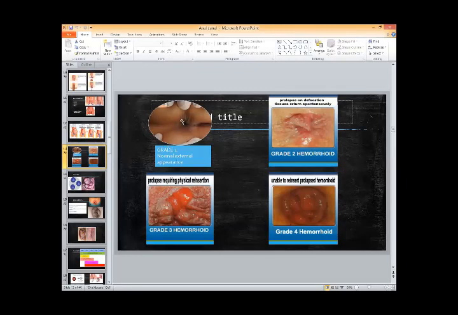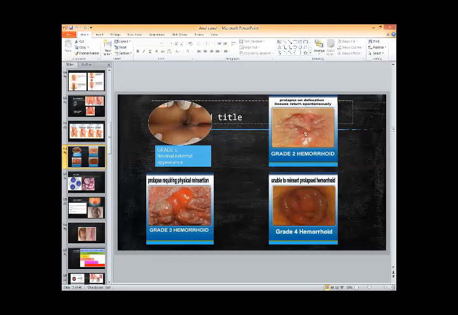But upon history, the patient would be telling that I have fresh bleeding per rectum, although there is no prolapse. So you have to do a proctoscopic examination to see the internal hemorrhoid because they are very small and still inside. So for first degree, PR may be normal, only proctoscopy could tell you that there is hemorrhoid.